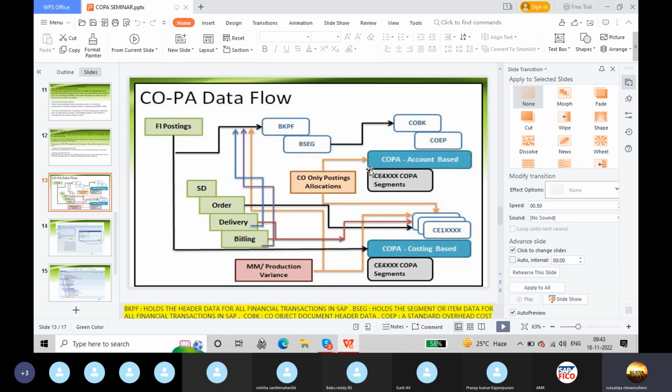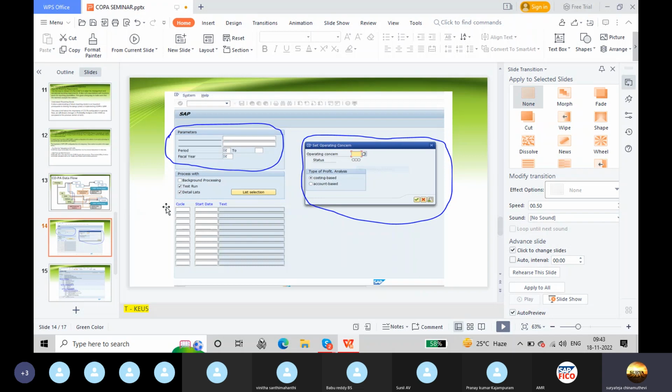You can use T code KEU5 for this. Even though we haven't reached that stage of learning, I tried my level best to show you the screenshots. When you enter the T code KEU5, here is what it shows.